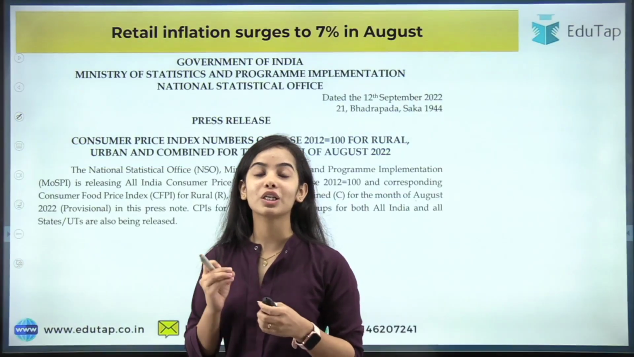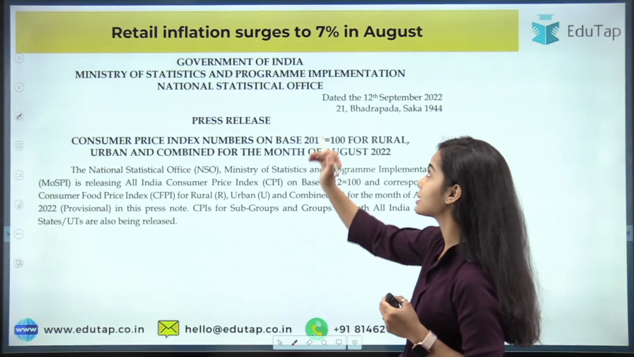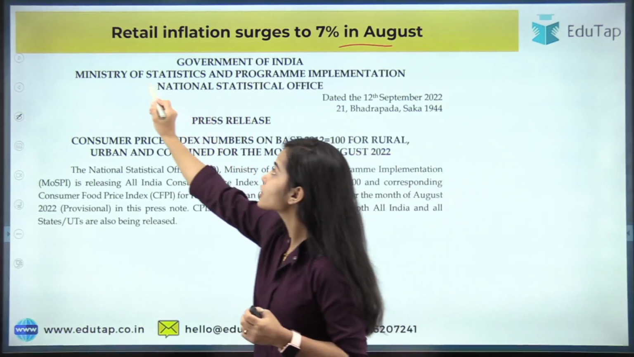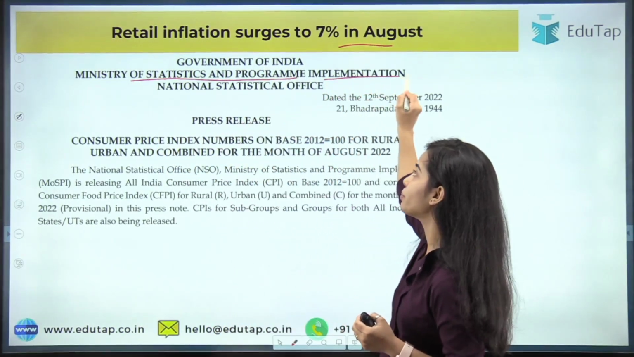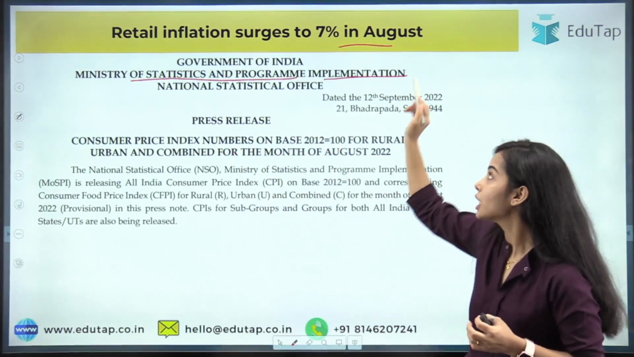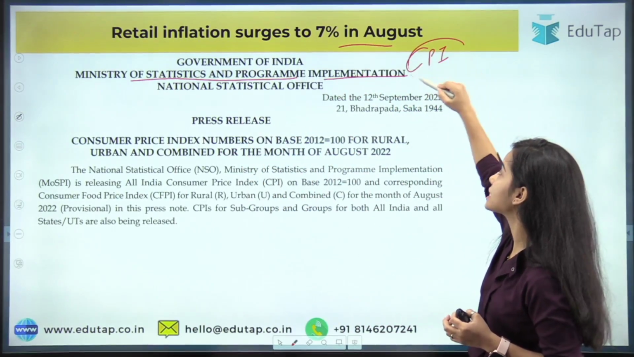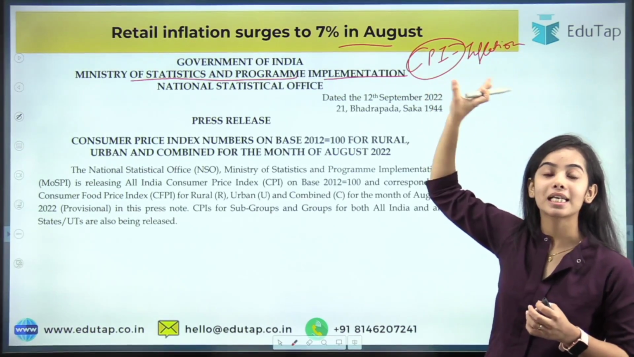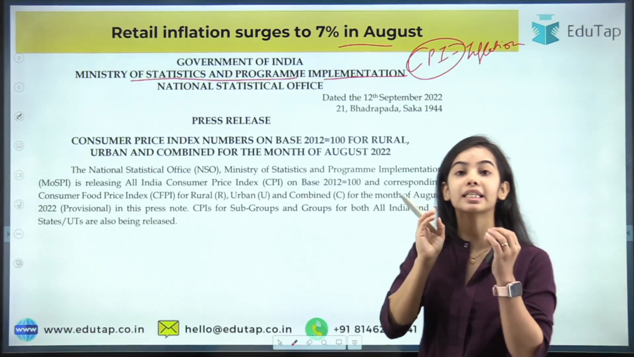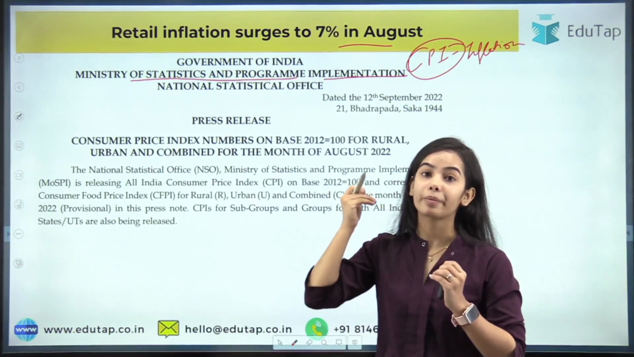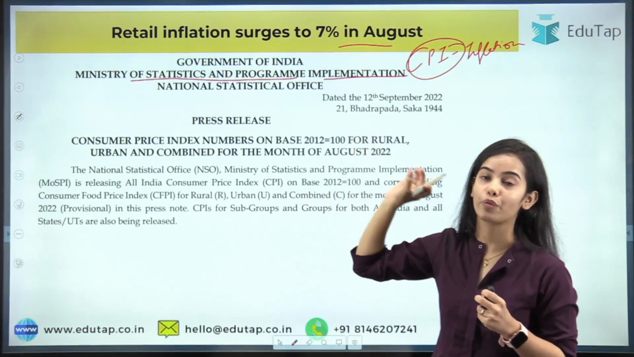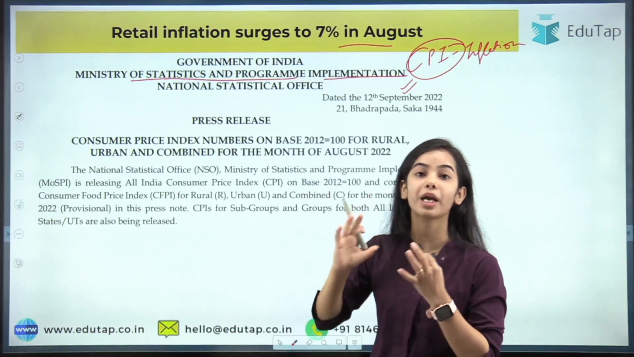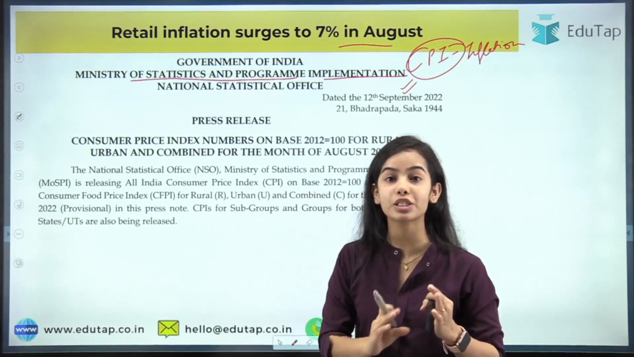So now starting with the news article, that is, retail inflation has surged to 7% in August. So what you have to see is the Ministry of Statistics and Program Implementation. This is the ministry under which the CPI, that is the Consumer Price Index based inflation data, is released. Okay, and CPI based inflation data means the retail inflation or the headline inflation, which we call. So the headline inflation or the retail inflation or the CPI based inflation is released by which ministry?